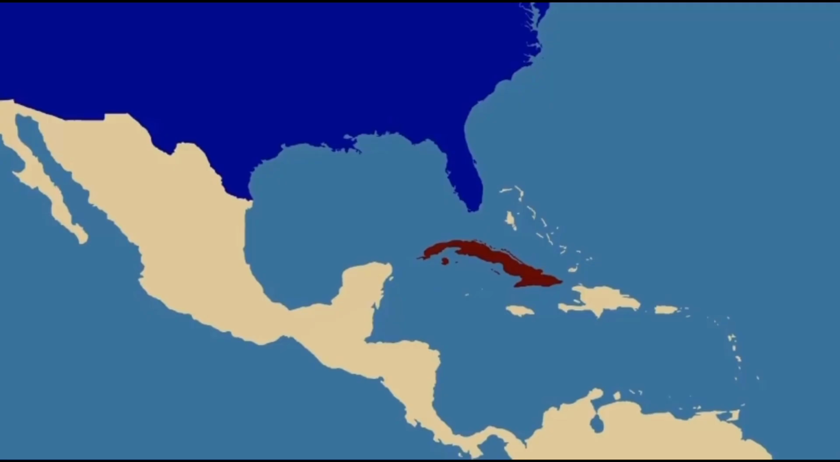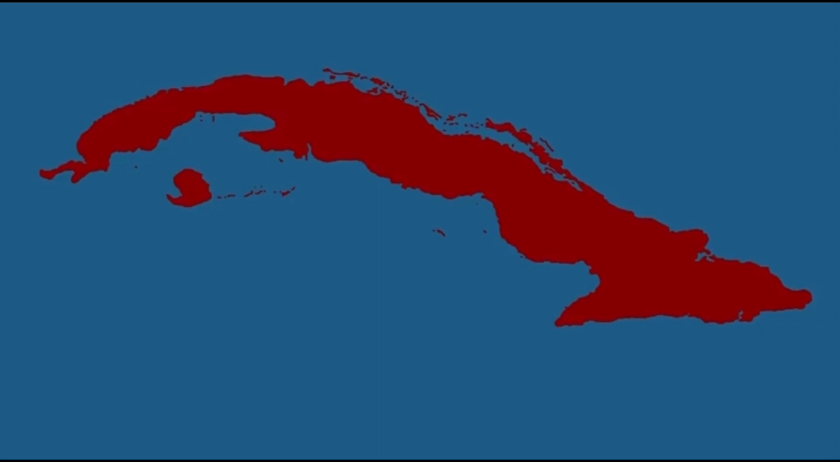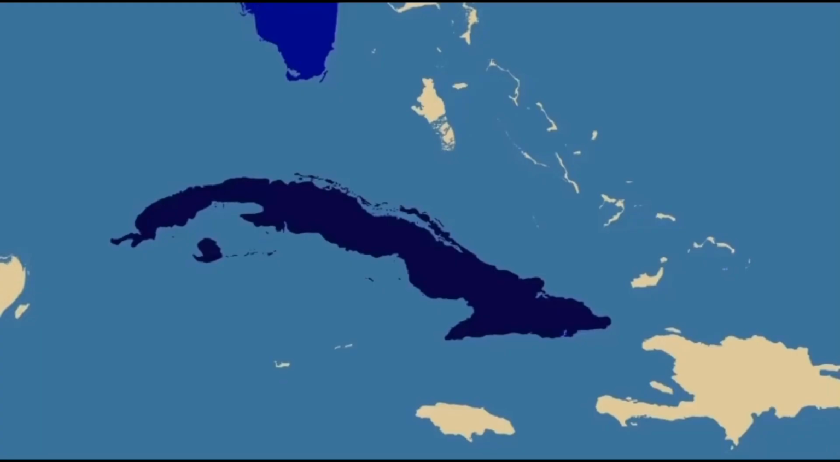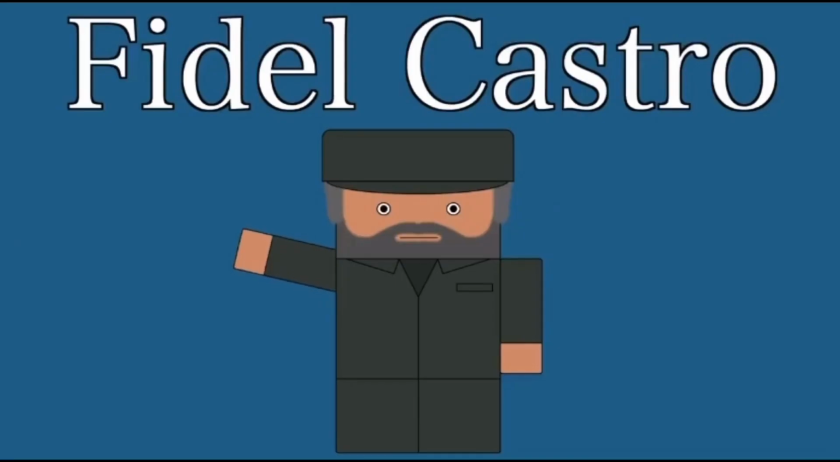But given the sheer disparity in power between the United States and Cuba, how did it fail? Surely victory in Cuba would have been easy. So first, a bit of background. After half a decade of turmoil, the Cuban government was overthrown by a communist revolution and a certain Fidel Castro was placed in charge of the country.